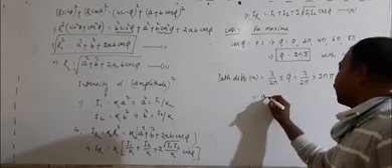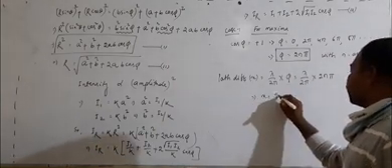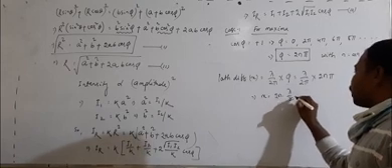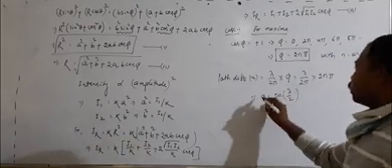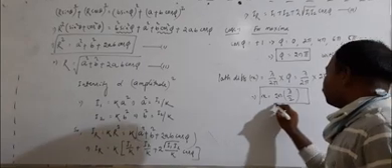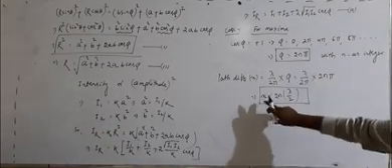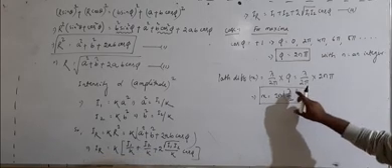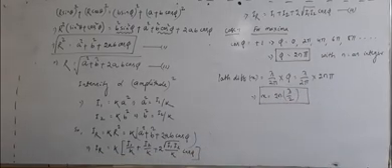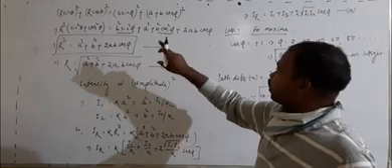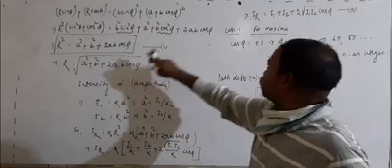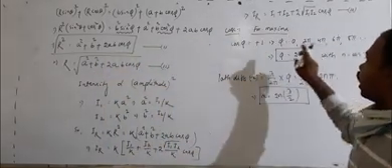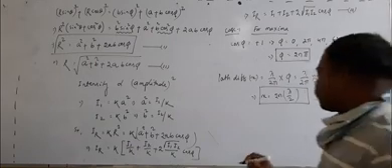This implies x must be equal to an even multiple of lambda by 2. So for maximum, the path difference between the two waves must be an even multiple of half of the wavelength.